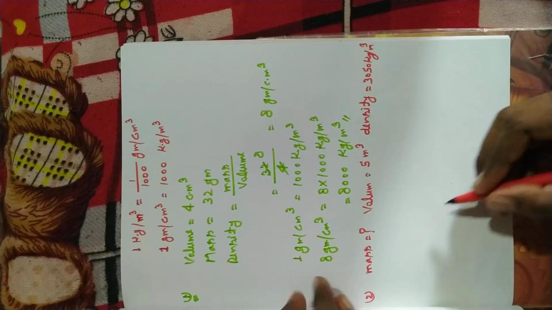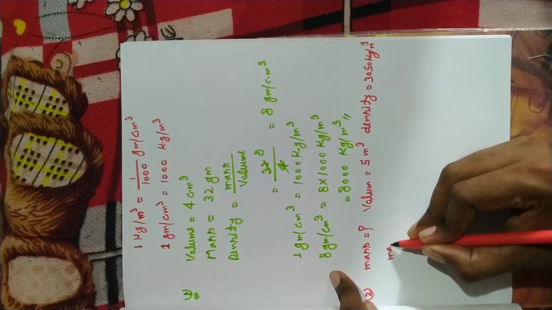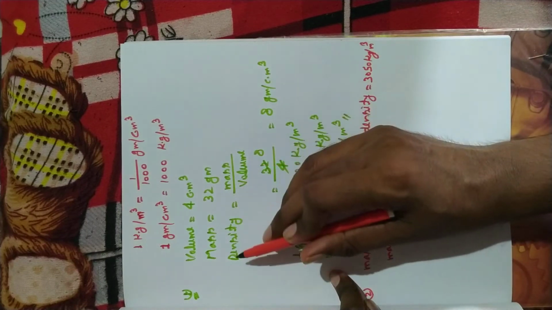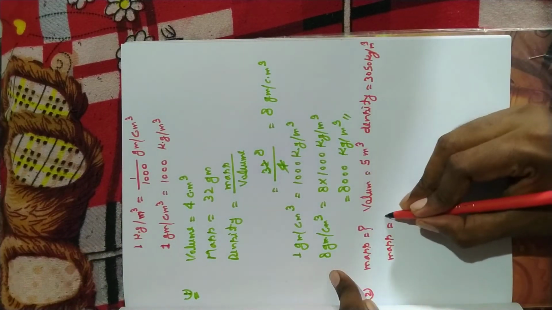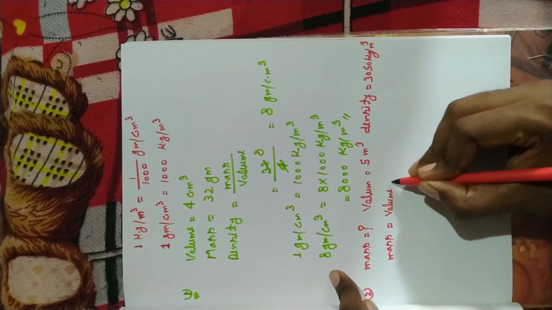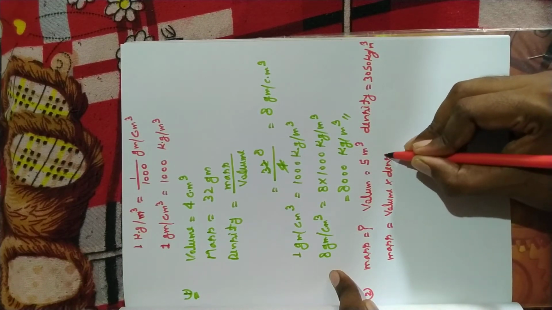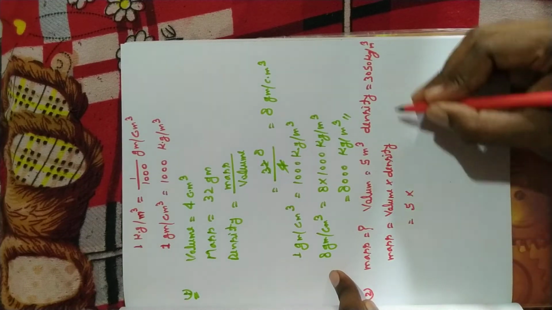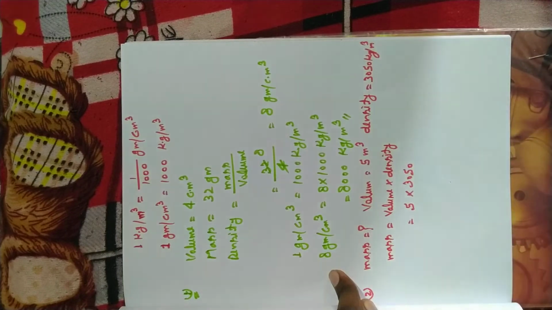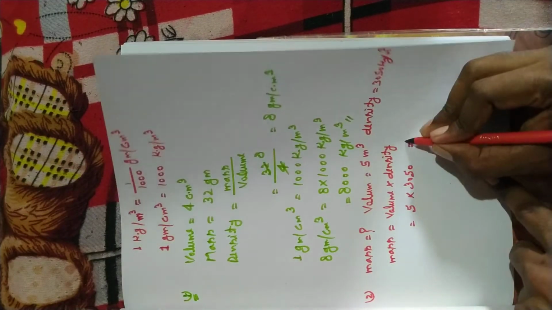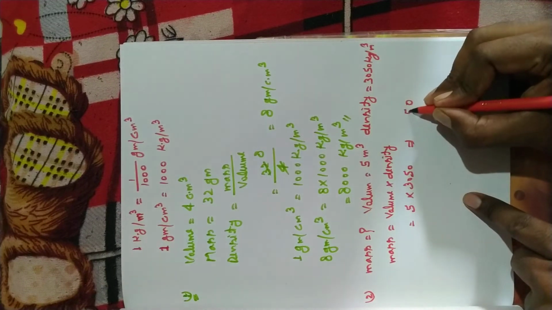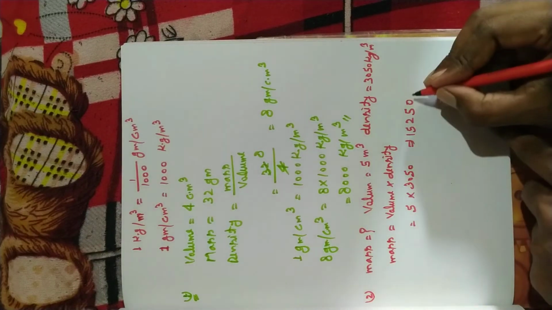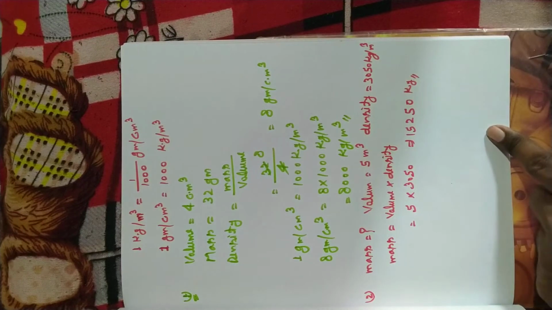So now we have to find the mass. Listen here, formula: density is equal to mass upon volume. So you can easily calculate that mass is equal to volume into density. So now volume will be 5 into density 3050. So now multiply: 5 zeros are 0, 5 fives are 25 and 5 threes are 15. So the answer will be 15250 kilogram. This is our question number second.